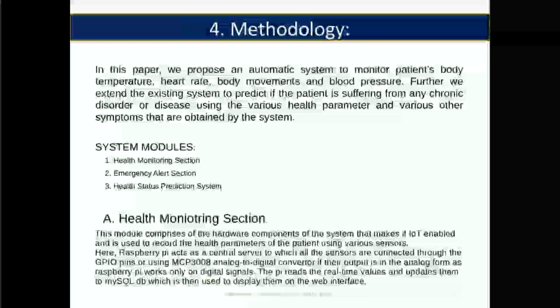Next, we go to the topic of methodology. In this paper, we proposed an automatic system to monitor a patient's body temperature, heartbeat, body movements, and blood pressure. There are 3 models in this system. The first one is the health status prediction system.